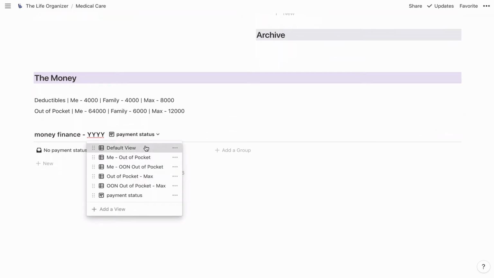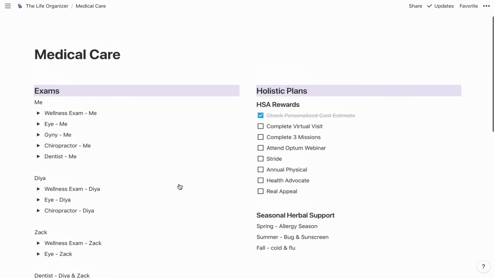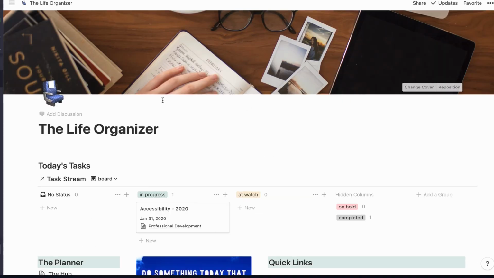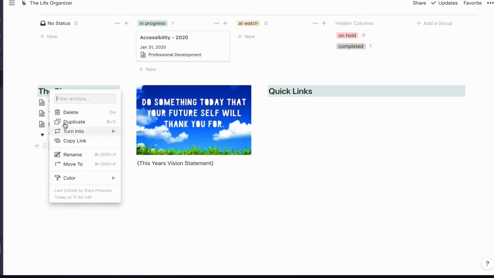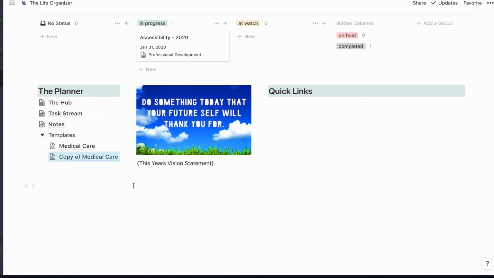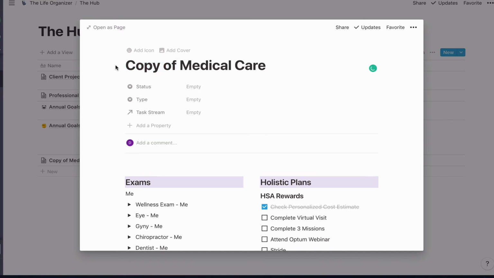And I'm going to go ahead and add all those, and then let's go ahead and try out and see how this template's going to work for us. I'm going to come back to my life organizer. I'm going to go ahead and duplicate the template. I'm going to just drag and drop it into the hub. Boom. That's how beautiful it is by just putting them all right there. All right, so let's go to the hub. Open this up, and we are going to put 2020 at the end.